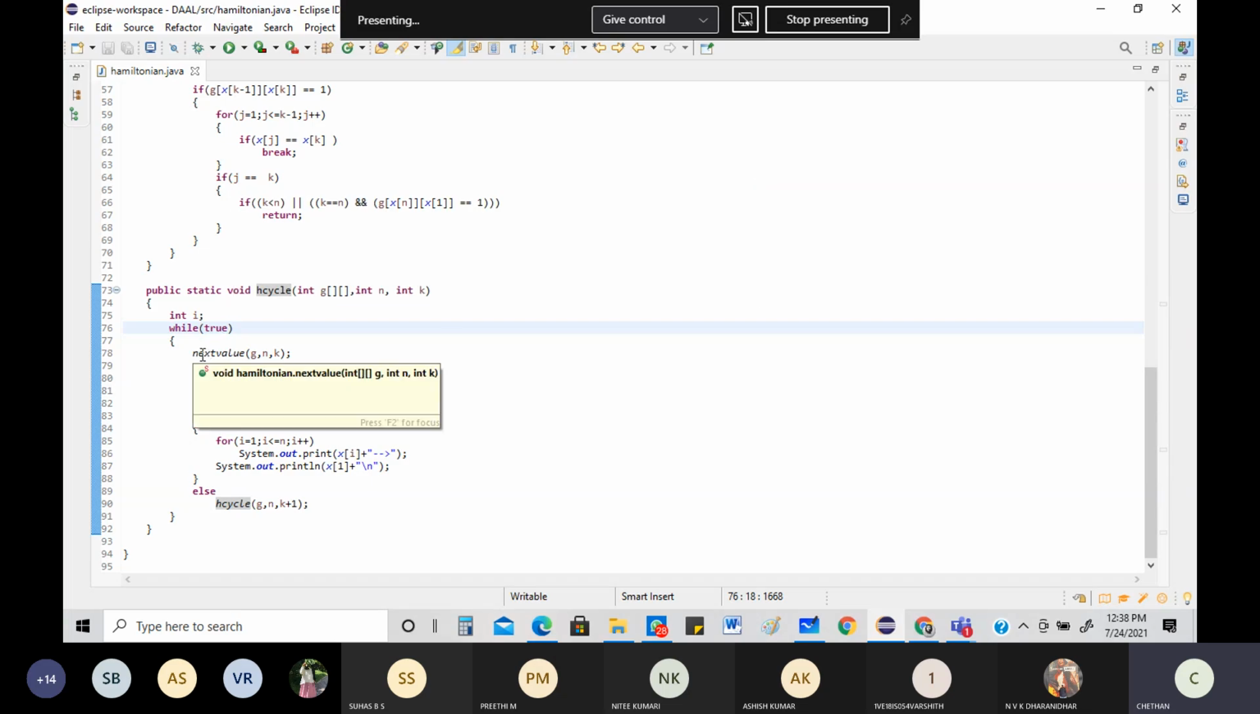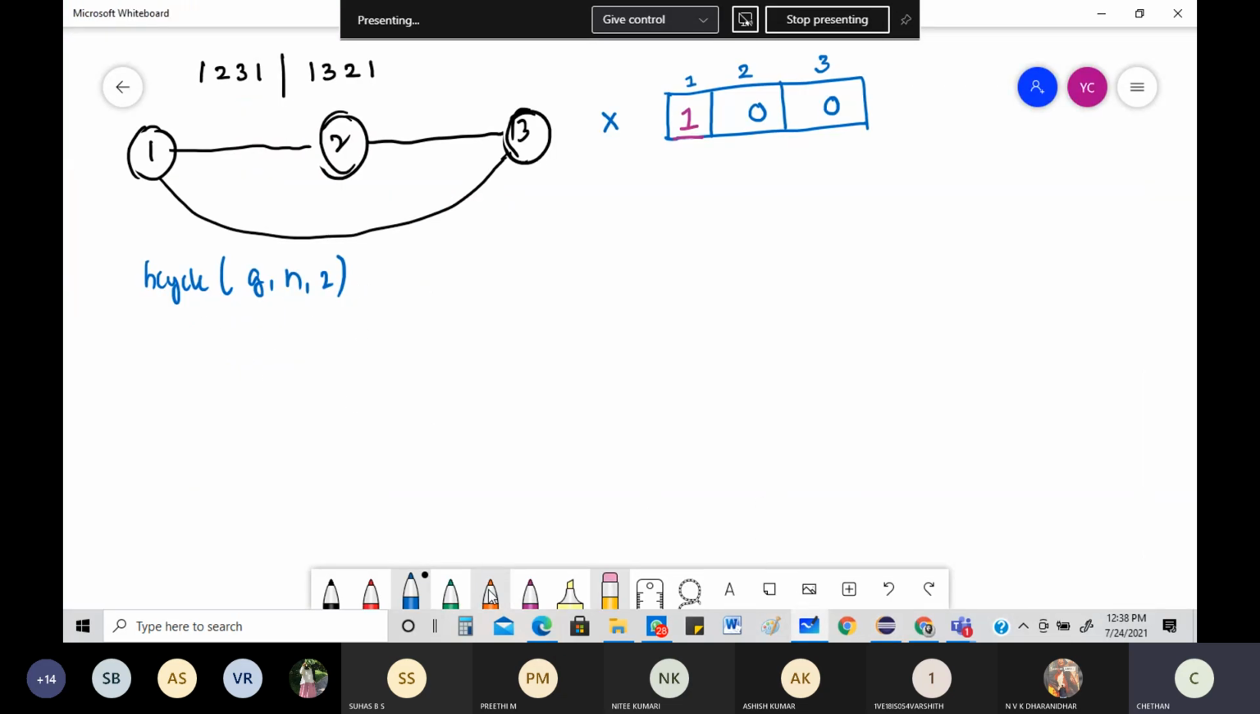I told you very clearly, there are two recursive statements. The first one was H cycle. The next one is next value G N K. So what is going to happen from here? H cycle G N 2. Now it is going into the next recursive call called next value. What is it saying? G N K. What is the K value? Keep this in mind before we move on, so we don't forget it: the K value is nothing but 2, because 2 only it came. So K value is equal to 2.